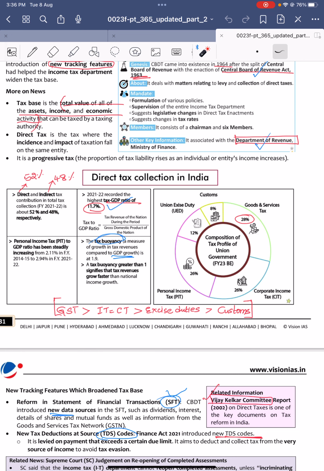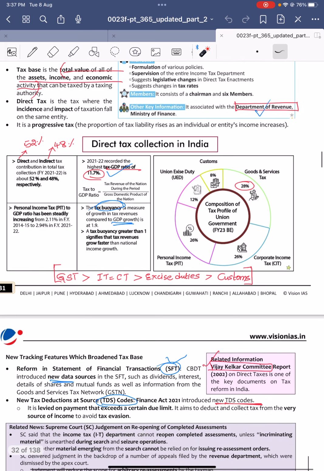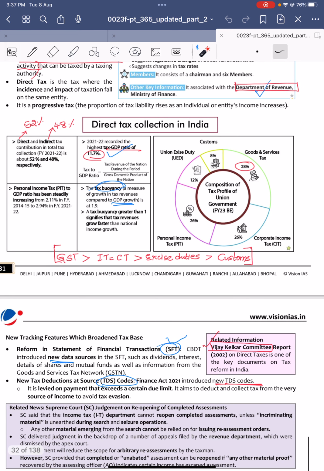Direct tax is a progressive tax. Direct tax is a tax where the incidence and the impact of the taxation fall on the same entity. For example, income tax: it is paid by you, and the burden also falls on you. That is direct tax. Direct tax collections in India: when we look into direct and indirect tax collections, the amount of direct taxes collected is more than that of the indirect taxes collected. So you have to keep this in mind.